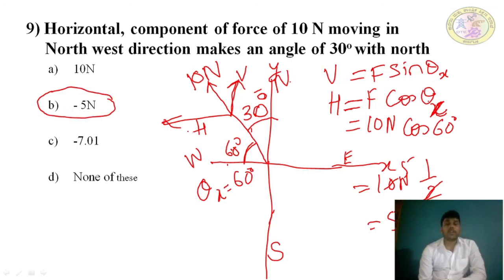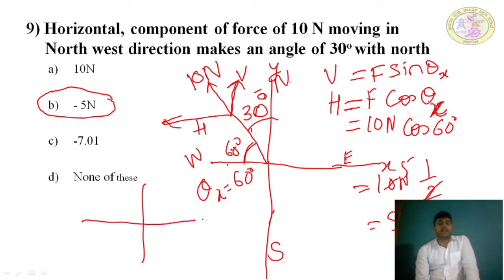I'll draw another axis. A force in the direction upward is positive, downward is negative. Here the horizontal force is on the left side and the vertical force is on the right side.